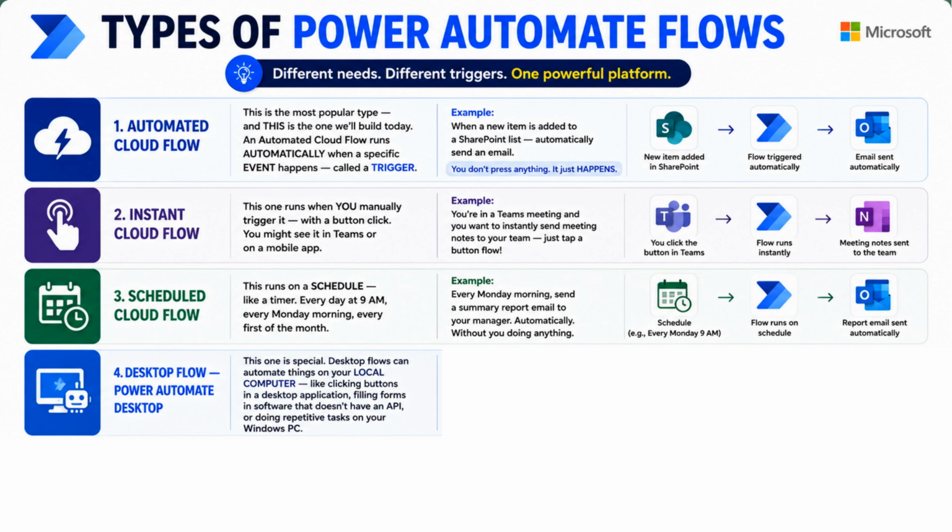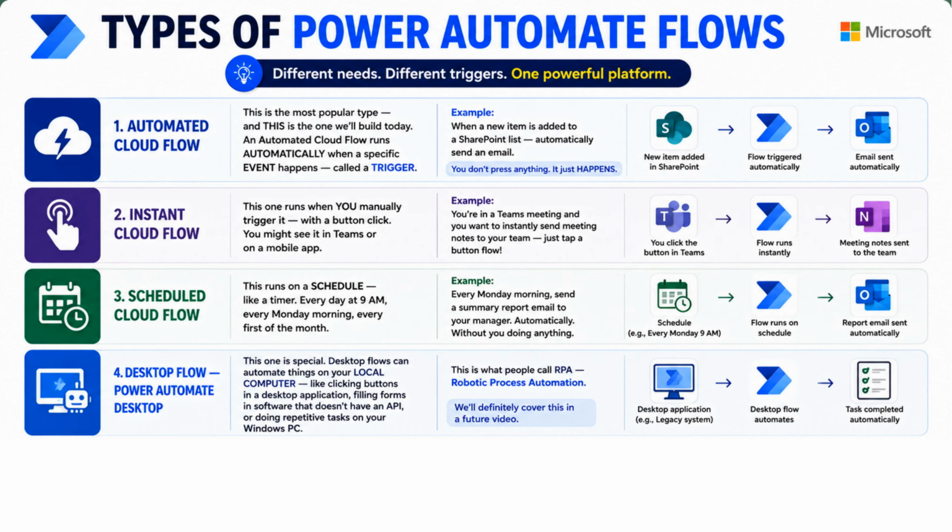like clicking buttons in a desktop application, filling forms in software that does not have an API, or doing repetitive tasks on your Windows PC. This is what people call RPA, robotic process automation. We will definitely cover this in our upcoming videos.